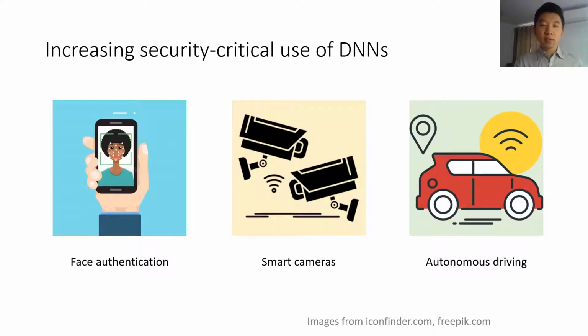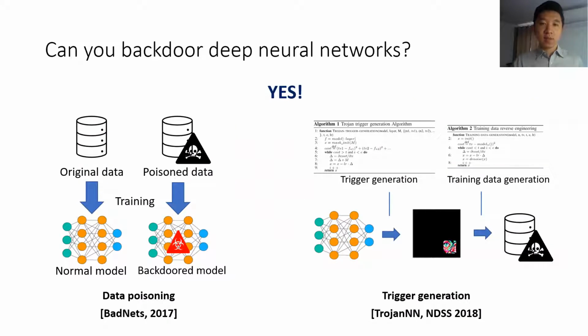Today, deep neural networks are becoming increasingly popular and are used in security-critical applications like face authentication, smart cameras, and autonomous driving. So, is it possible to backdoor deep neural networks? The answer is yes. There are several ways to backdoor a DNN. Data poisoning is probably the most straightforward method, where attackers can insert some misleading training samples into the training data to let the model learn a problematic decision boundary.